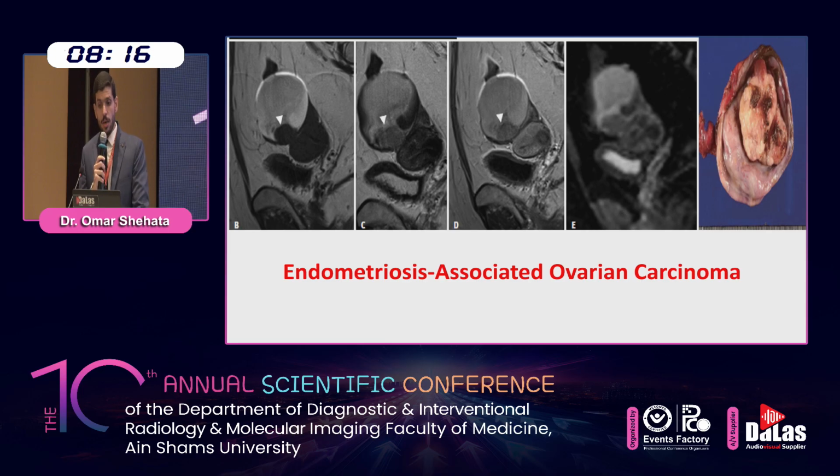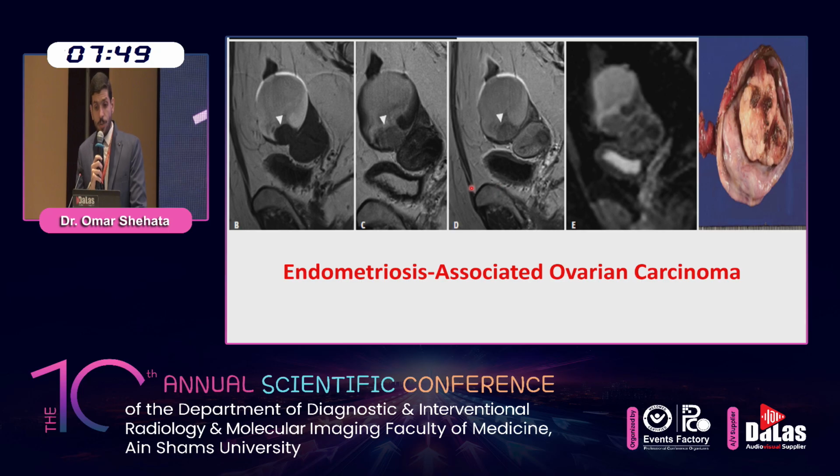The three key MRI findings for endometriosis-associated ovarian carcinoma are: the most sensitive one was emergence of an enhanced mural nodule within the ovarian endometriotic cyst. The second key finding was increased tumor size. It was reported that an endometriotic cyst diameter of more than or equal to 9 centimeters, or a solid mural nodule larger than 3 centimeters in thickness, is an independent predictive factor for the future development of ovarian cancer.